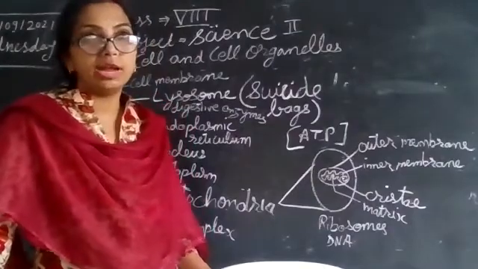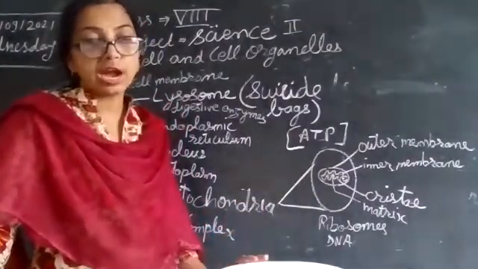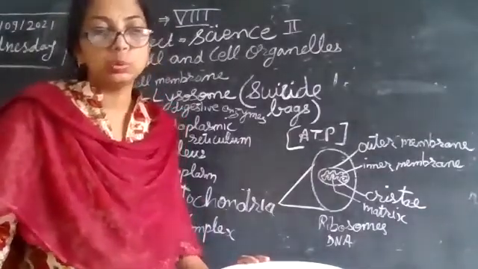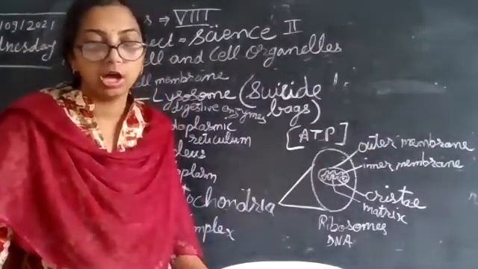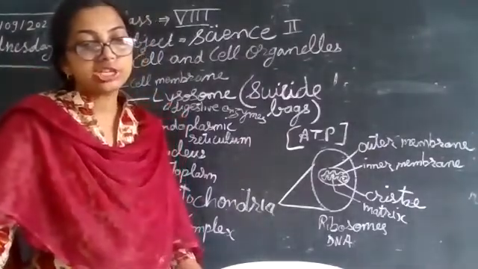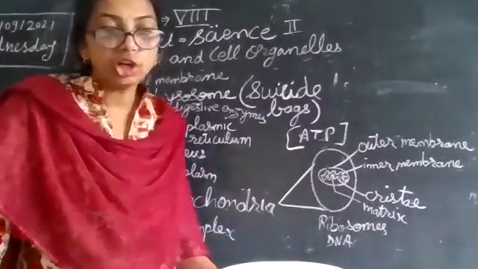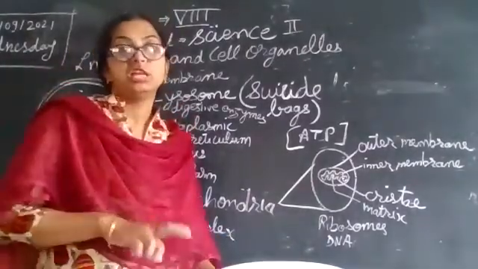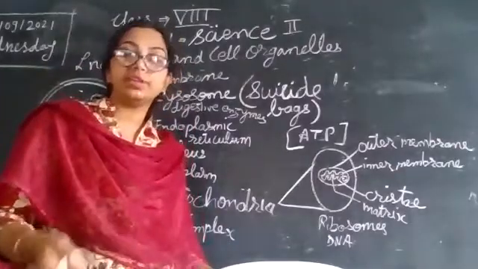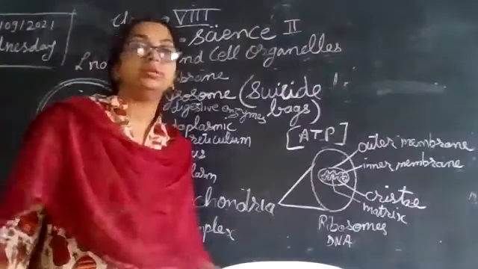Mitochondria are absent in our RBC. We all know in our blood we have RBC, WBC and platelets. Out of that, in RBC we do not have any mitochondria. Due to this, the oxygen which is carried by them is not used for themselves. They are transported with the blood to different parts of the body.